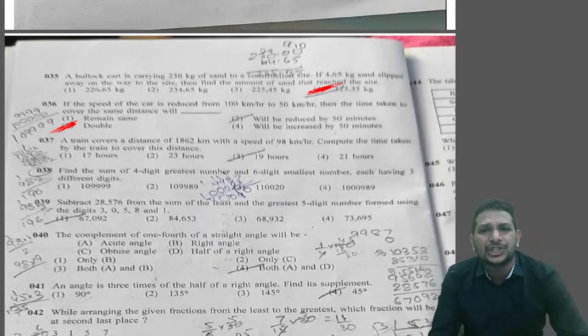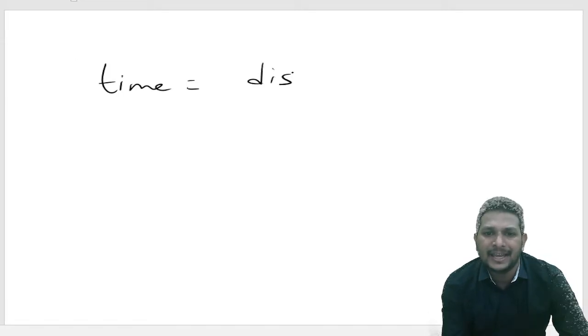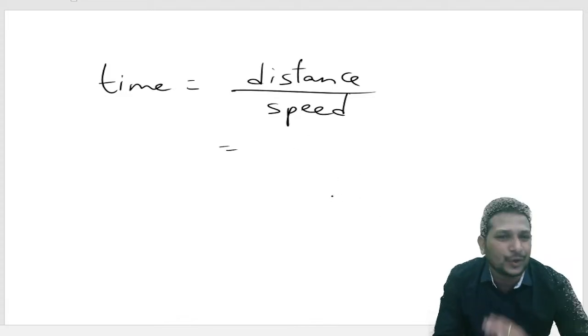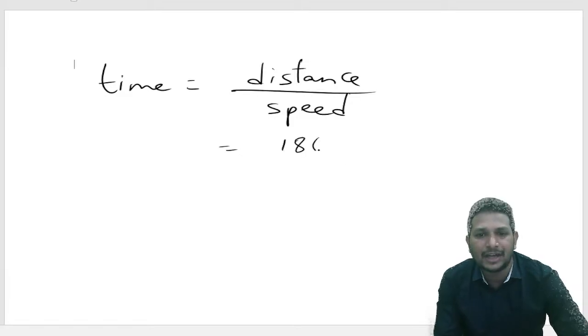They gave the distance as well as speed. So time equals what? Distance divided by speed. So let's apply the formula over here. Time equals distance by speed. As they gave the distance in kilometers and speed is also in kilometer per hour, no need to convert anything, right? So distance is 1862 by speed they gave 98.